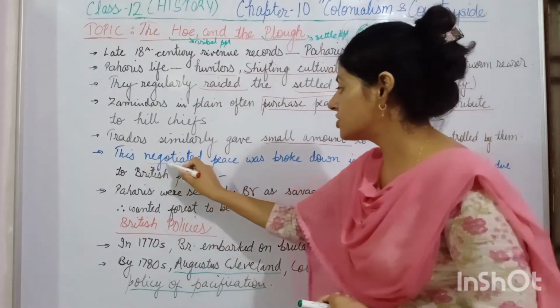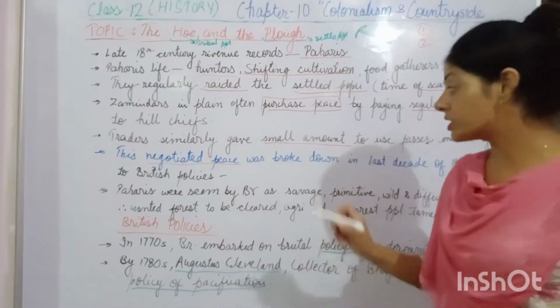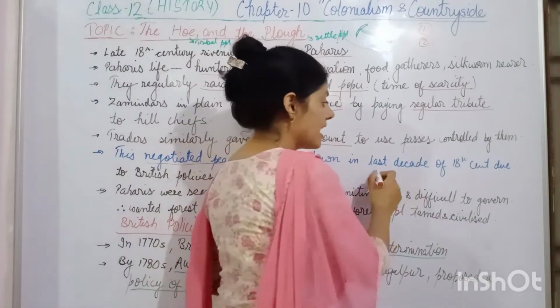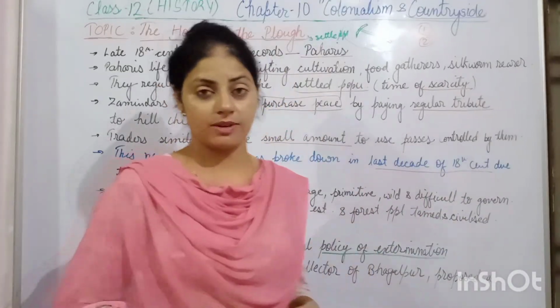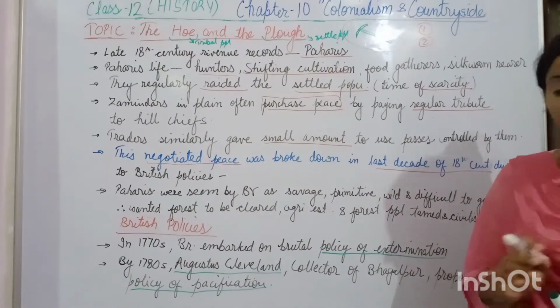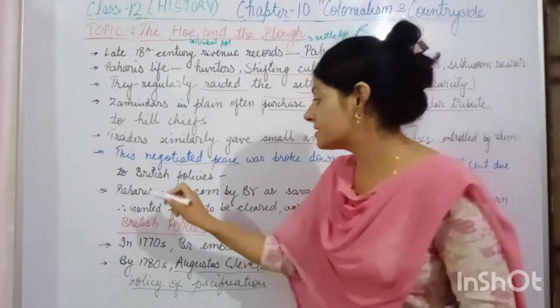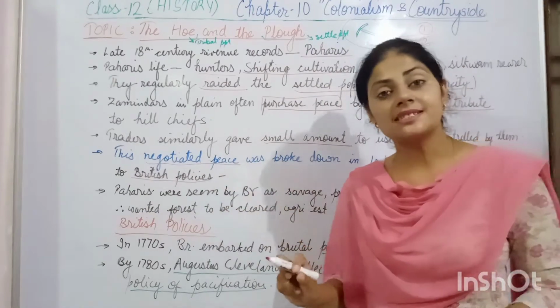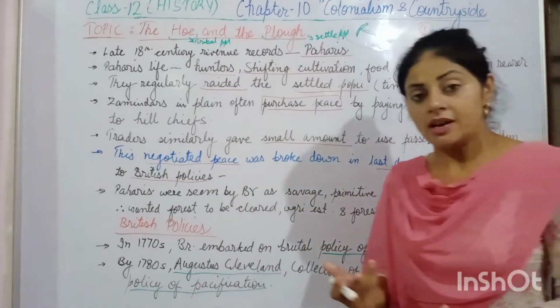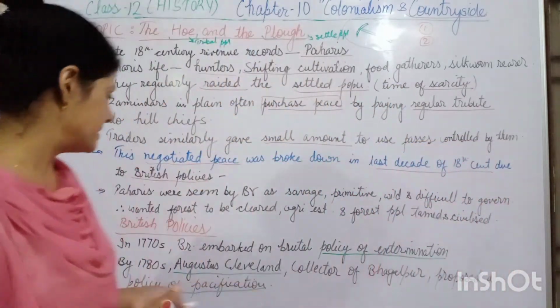This negotiated peace was brought down by the coming of the Britishers in the last decades of the 18th century, when the Britishers started interfering in their life and came up with certain policies. Now we discuss the policies introduced by the Britishers which affected the life of the Pahadis.